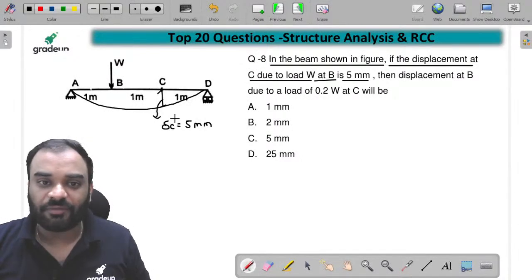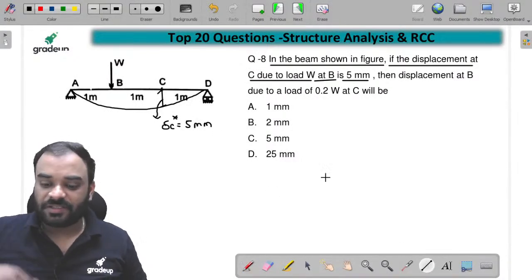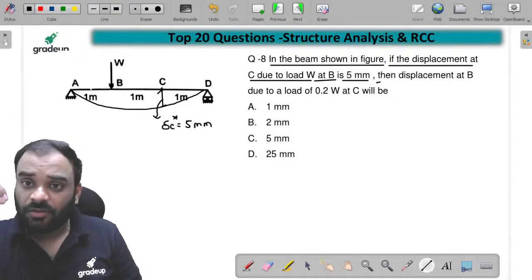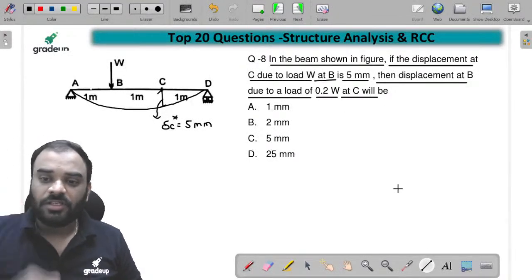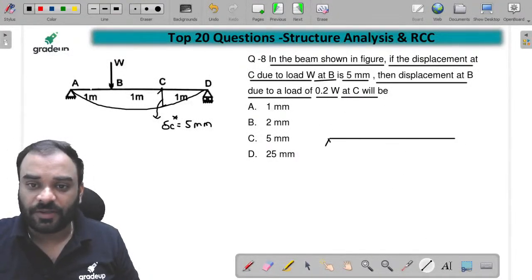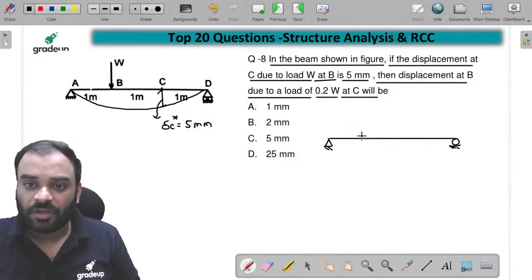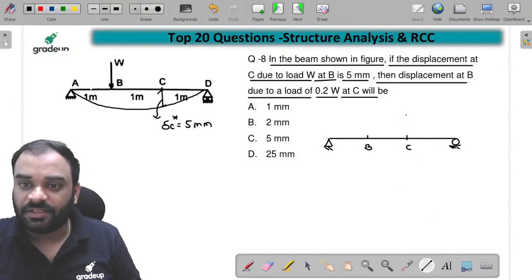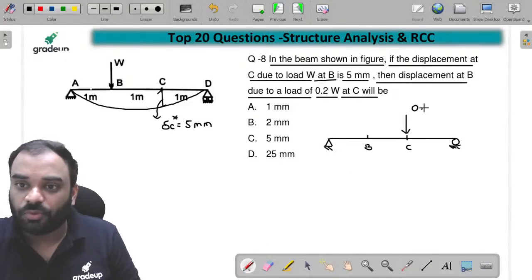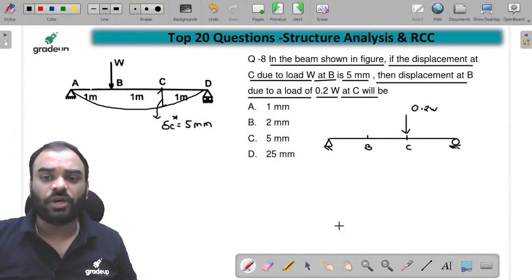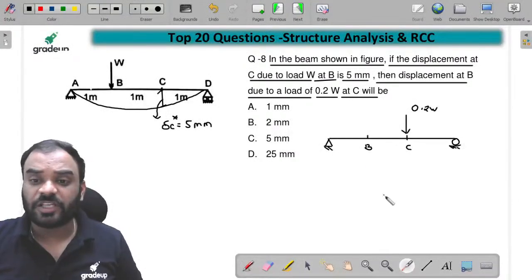ये दिया हुआ है बच्चों, 5 mm. Now, as per the statement, the displacement at B due to a load of 0.2 W at C. यार यहां पे आपके पास structure है, you have a structure over here. This joint is B, this joint is C. Now let us consider if we apply a load which is equal to 0.2 W. मान लीजिए 0.2 W लगाया. Now we just have to find the displacement at joint B.